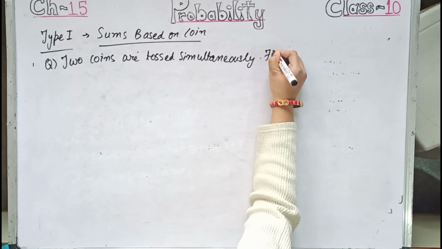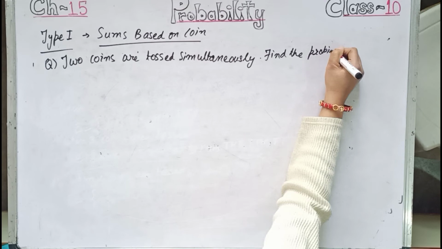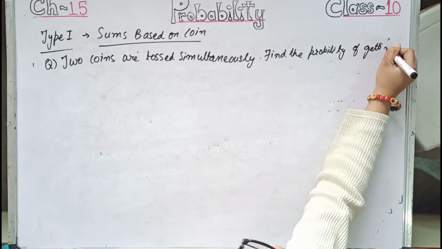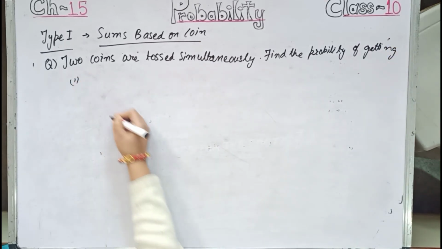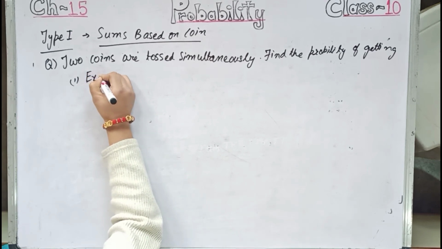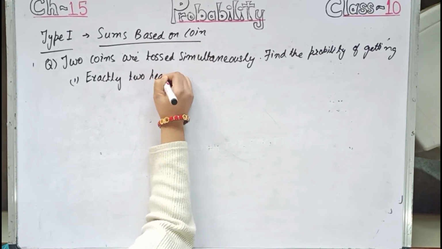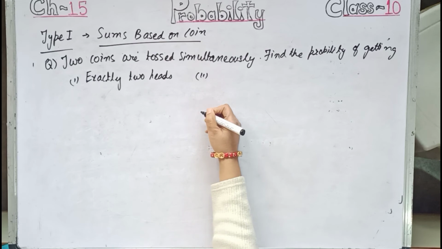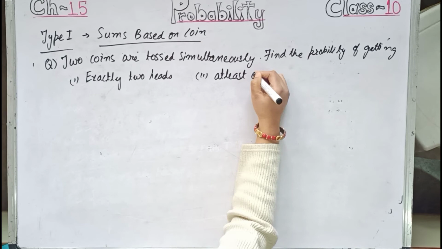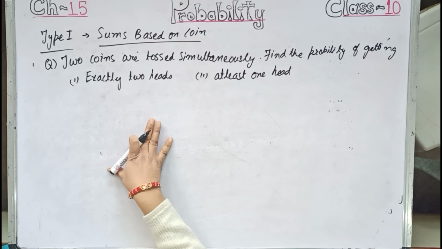Find the probability of getting number 1, exactly 2 heads, and number 2, at least 1 head. So over here exactly means that much only.